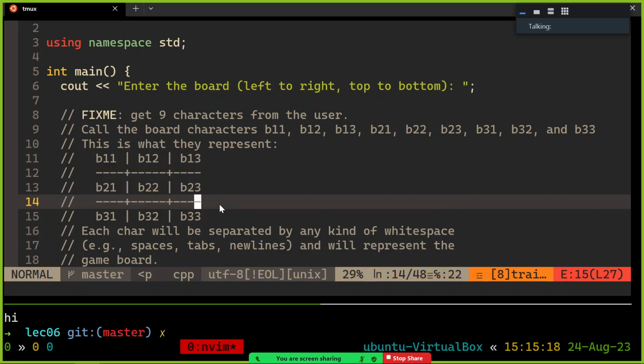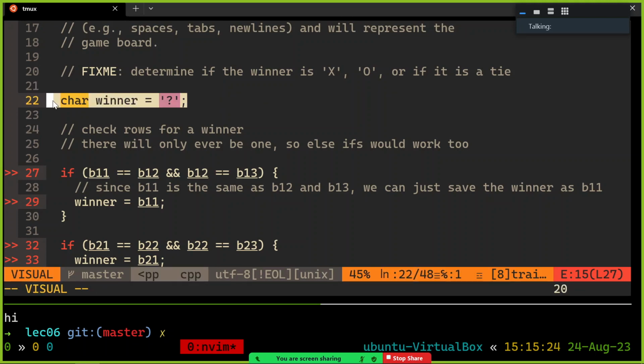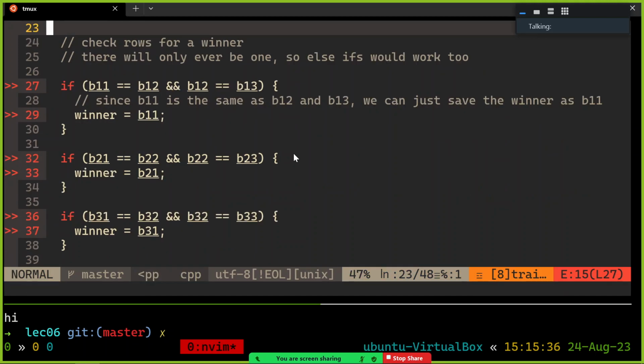And then once you have them, it's time to start checking things. So I'm going to keep track of the winner in a character variable, because why not? Because eventually it's going to be one of the characters that was in the board, and the board has character variables. So I'm just going to keep track of the winner with a character variable too. Set it to a question mark initially, because I don't know if there's a winner yet.